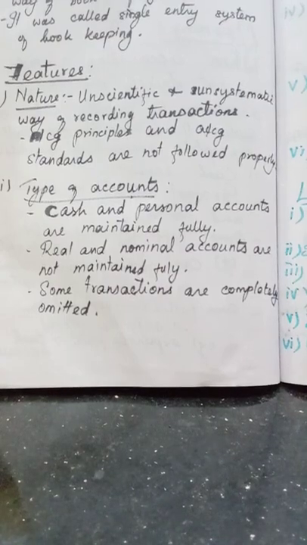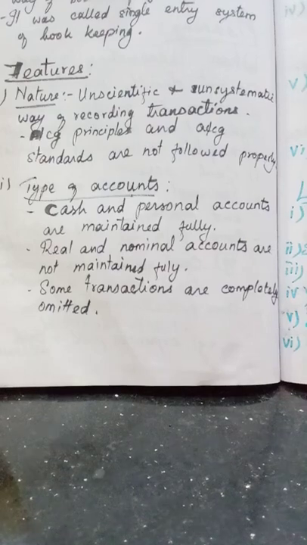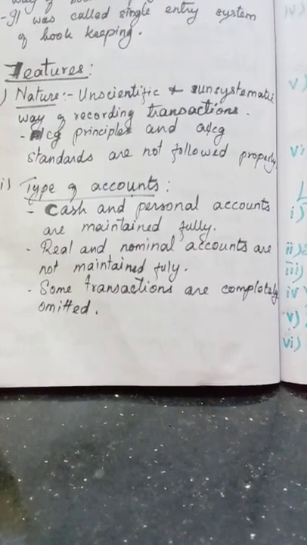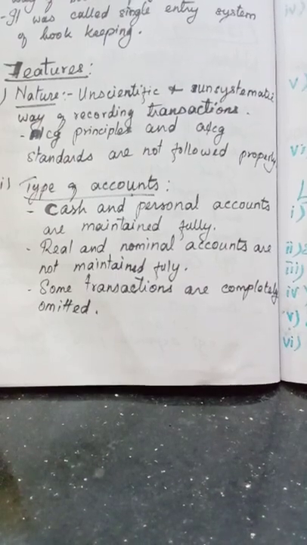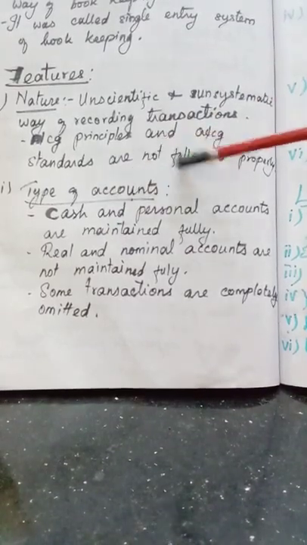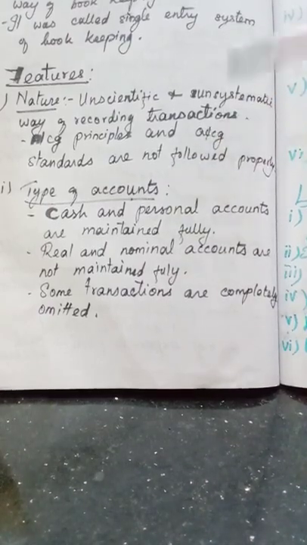That is the nature of accounts from incomplete records, because it is not a complete record. From the name itself we can understand. It is an unscientific and unsystematic way of recording transactions, because they never follow the accounting principles and accounting standards which are followed all over the world.